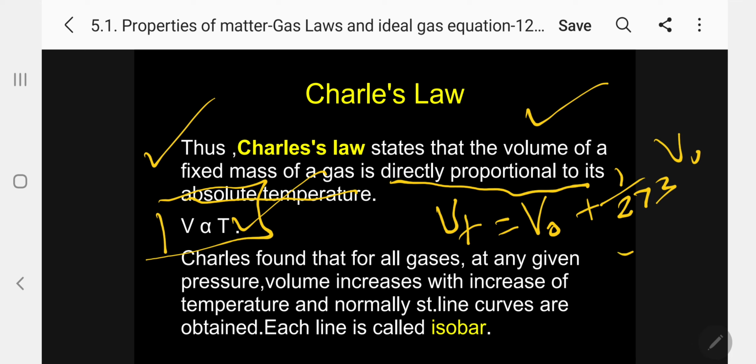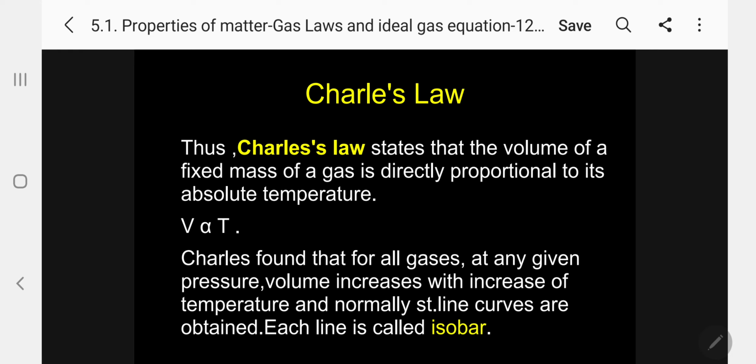So the two equations are there, and from both we are now concluding this one. The idea is the same: the volume of a fixed mass of a gas is directly proportional to its absolute temperature.